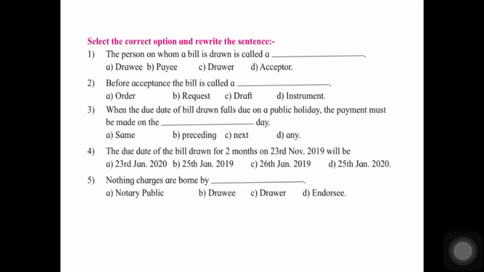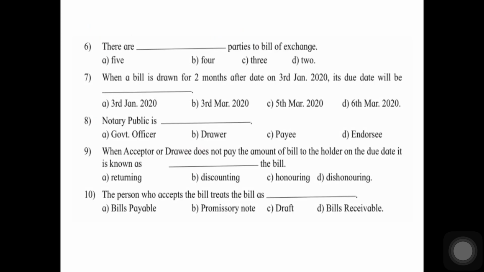Number 5. Noting charges are borne by drawee. The person who is responsible for dishonor of bill is drawee. So ultimately it is always borne by the drawee. There are dash parties to bills of exchange: 3. What is that? The drawer, drawee and the payee.